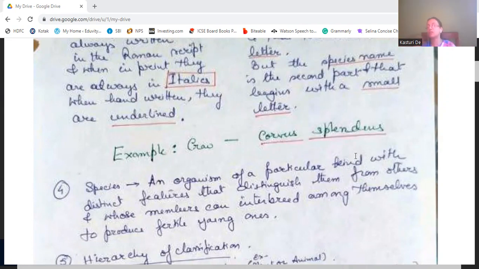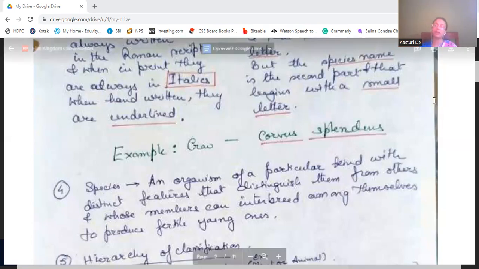So one species, that is an organism, will differ from another organism. Whose members can interbreed: the members of the species can interbreed among themselves and produce fertile young ones. Like crow, splendens is the specific name. The crows which belong to the splendens species can interbreed among themselves to produce fertile young ones, and they have particular distinctive characteristics from the other species of the same Corvus genus.